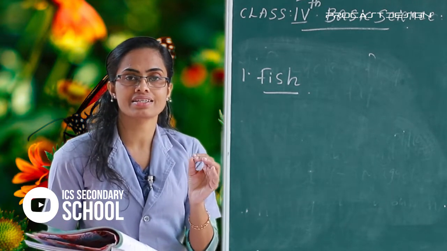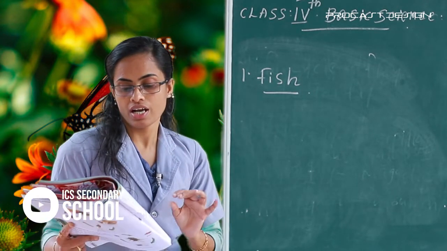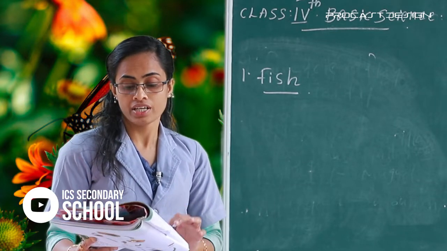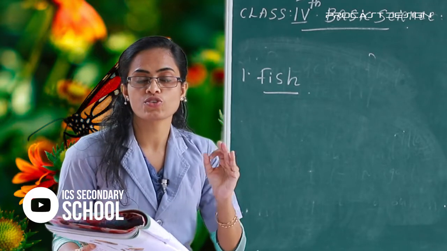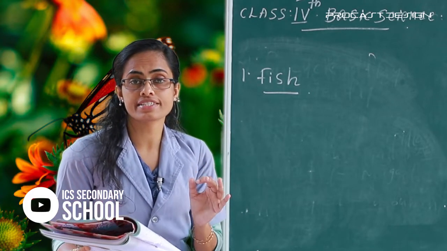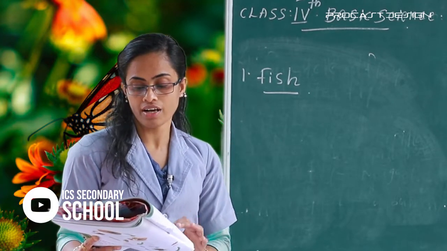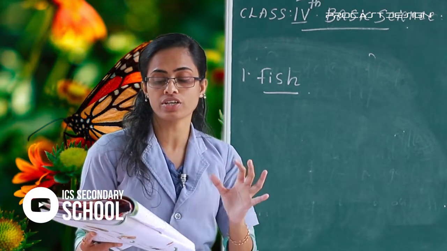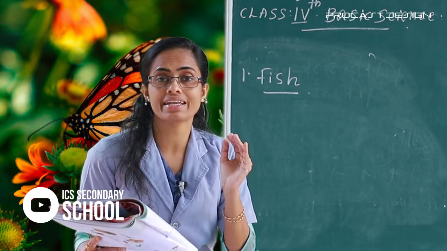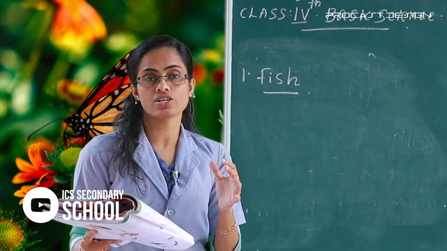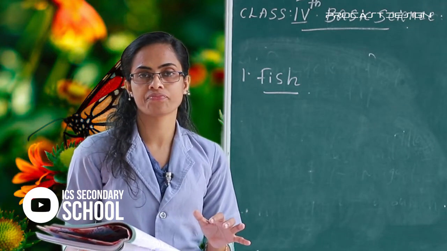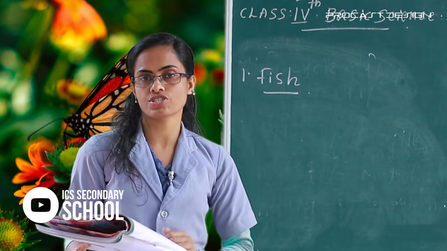Many eggs and baby fish are eaten by other fishes. Okay. A fish lays thousands of eggs in water. Out of these, only a few hundred grow into baby fish. Many eggs and baby fish are eaten by other fish. Clear? In case of fish.